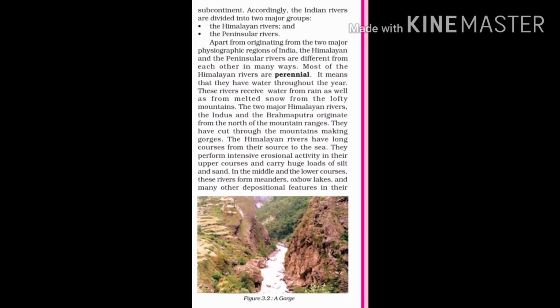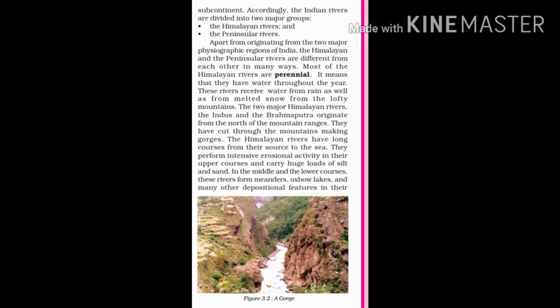According to the Indian rivers, we divide our drainage pattern into two major groups, that is the Himalayan rivers and the peninsular rivers. As we know that India is a subcontinent, so we divide our river system into two parts, which we are going to study in this chapter.